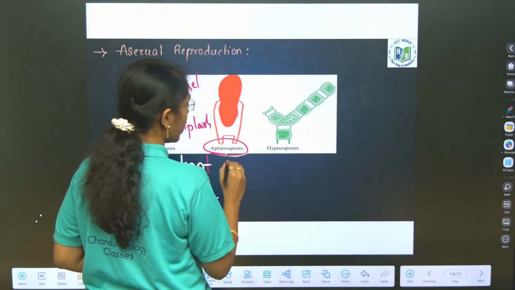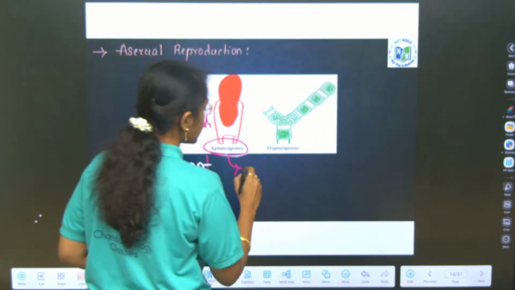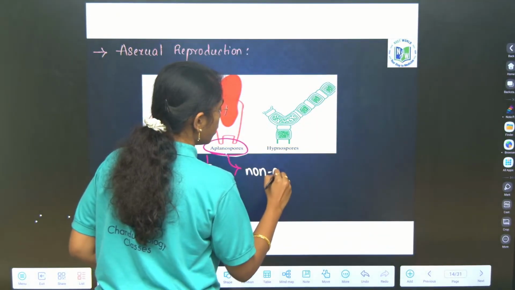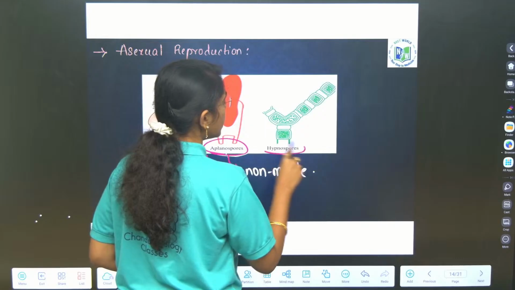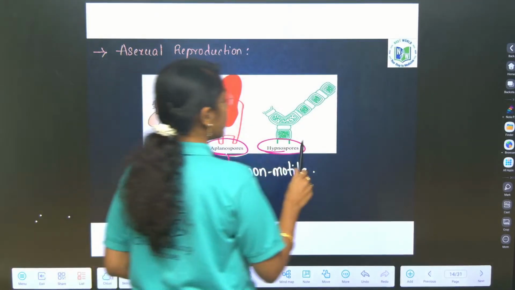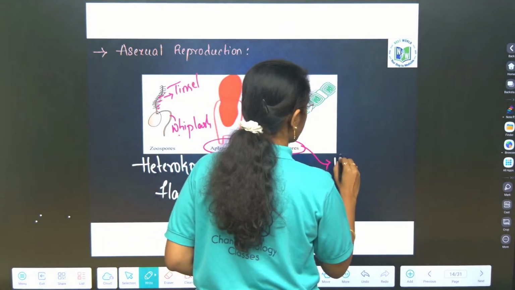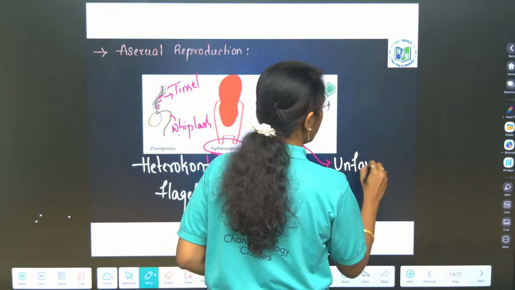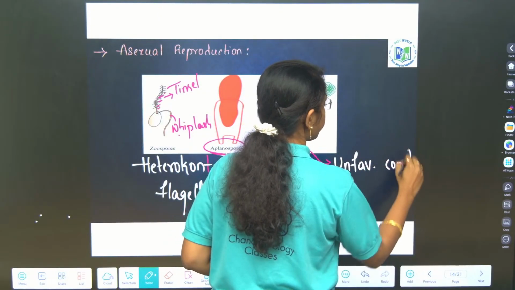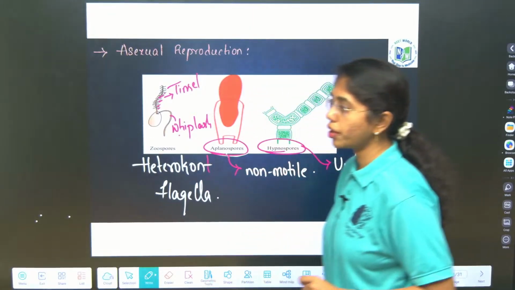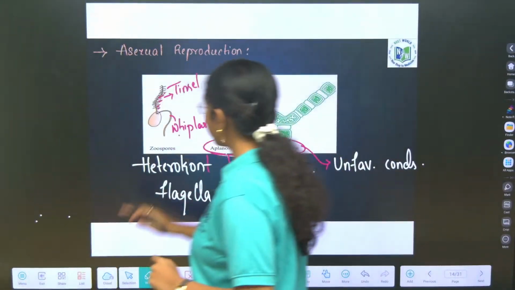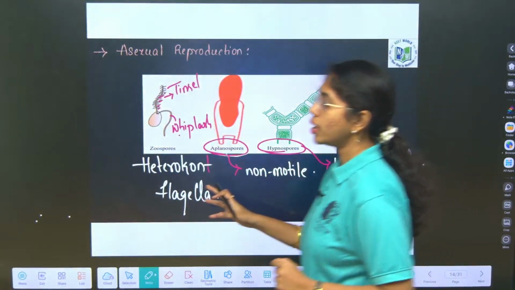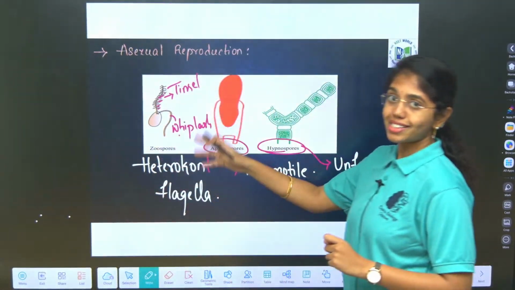And second is what? Aplanospores. These are non-motile. And hypnospores are produced in unfavorable conditions. So here you can see asexual reproduction is done through asexual spores.